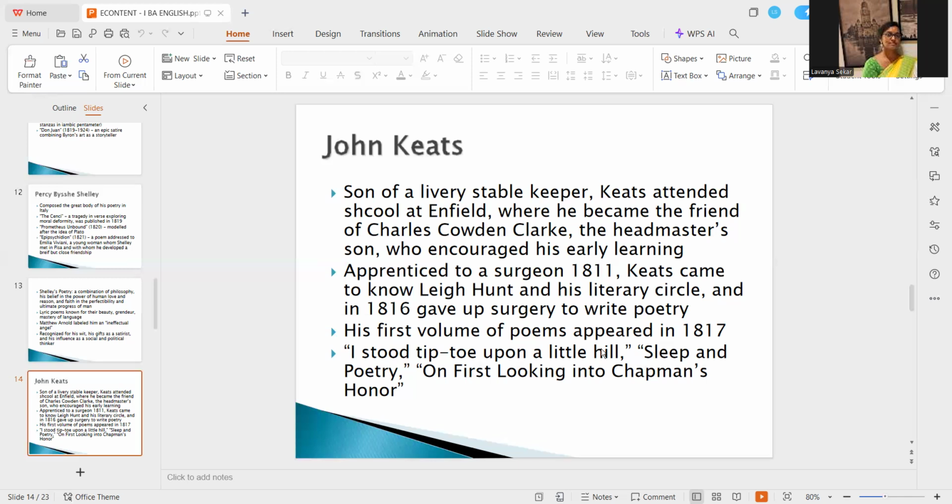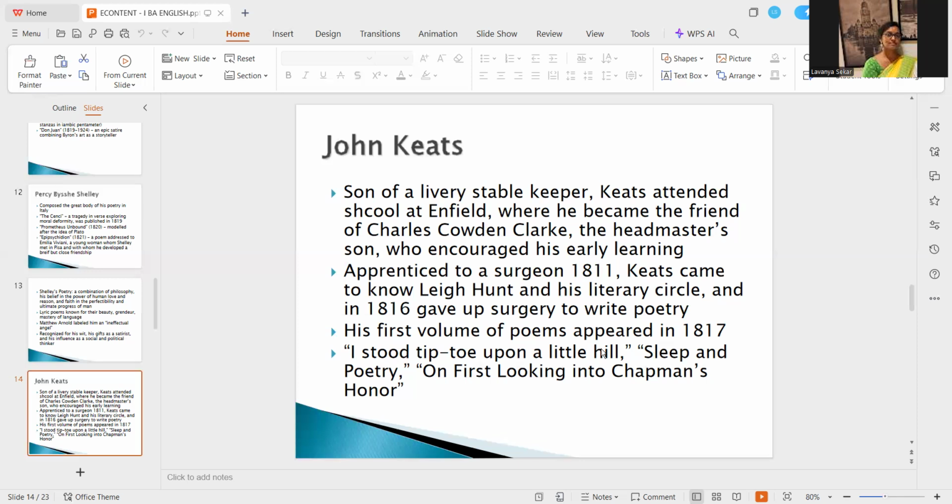I Stood Tiptoe on a Little Hill, Sleep and Poetry, On First Looking into Chapman's Homer are some of his earliest writings. He started experimenting, right? He was so sure that he should make a mark in poetry, and he believed that he had a little spark in him to write poetry. That's why he left his apprenticeship of becoming a surgeon to write poetry.